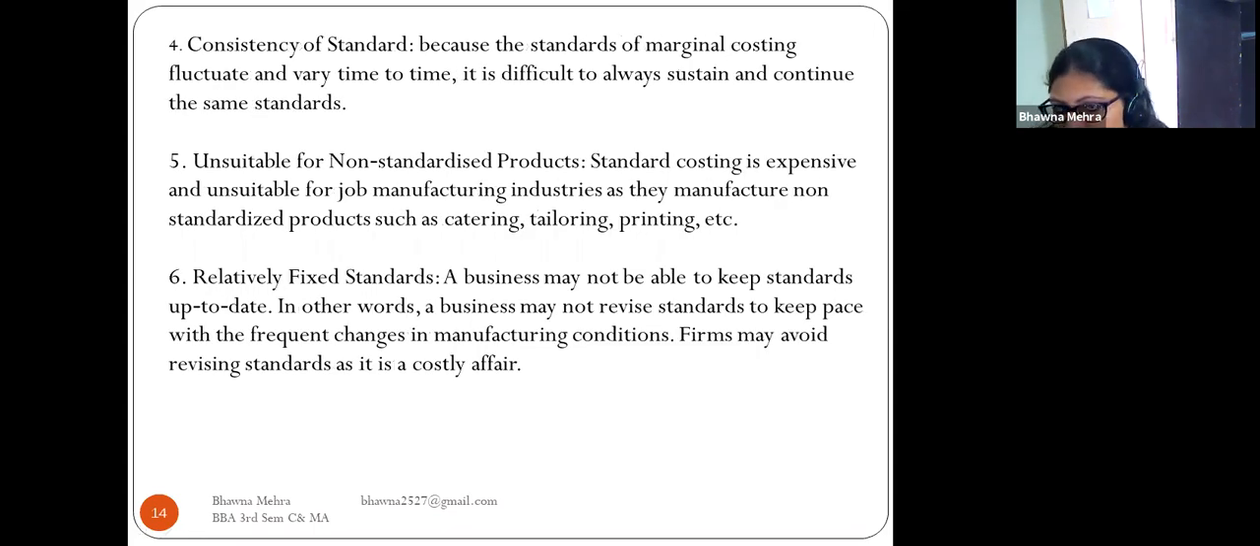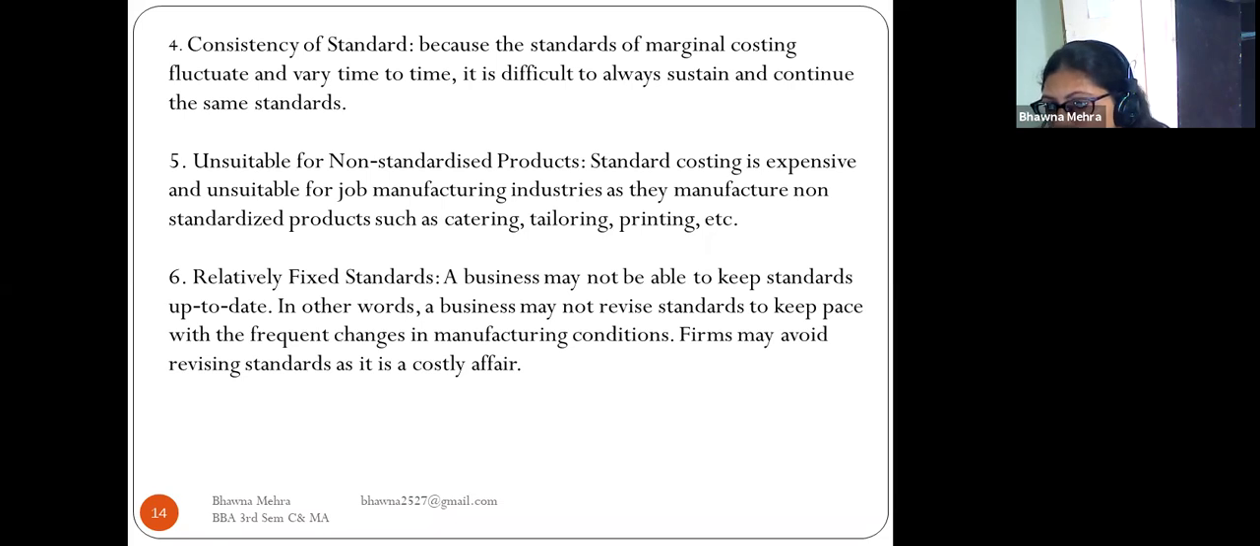Now come to point number 4, the consistency of the standard. Because the standards fluctuate and vary from time to time, there is some loss of consistency. It is difficult to always sustain the same standard, and we have to set a uniform set of standards every year. So this is also a limitation of standard costing.